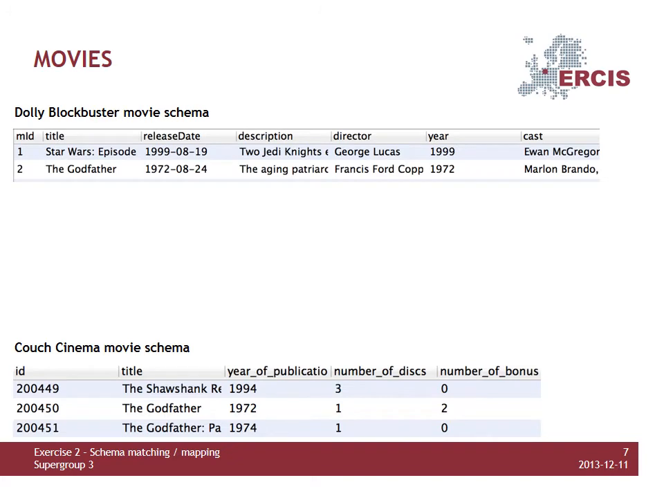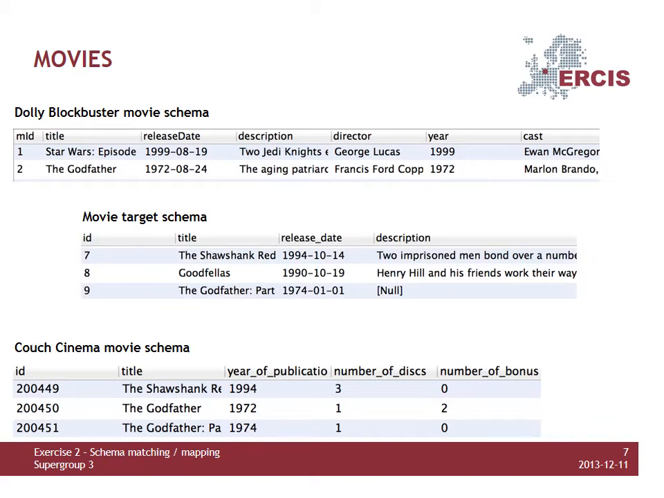BDMI and Dolly Blockbuster designed the movie entity in a very similar way. The tables include a release date, a description and a title column. Couch Cinema, however, came up with a different interpretation. Their movie entity directly represents physical manifestations of a movie and therefore stores the respective amount of discs and bonus discs. The merged schema assumes the columns title, release date and description. Couch refrained from storing a description, which is replaced by a null value in the mediated schema.